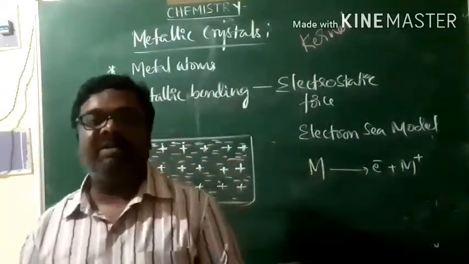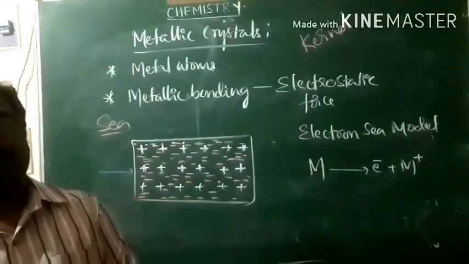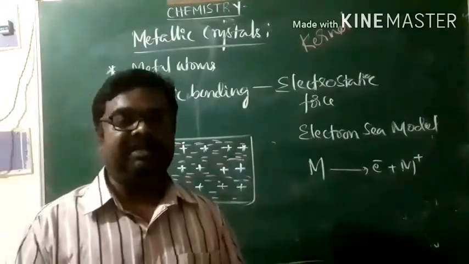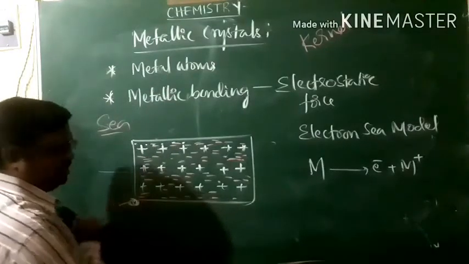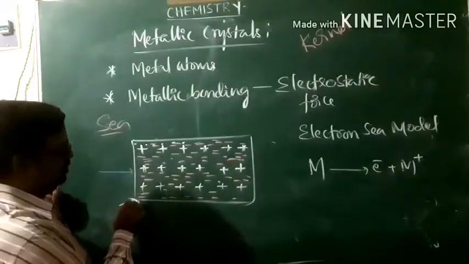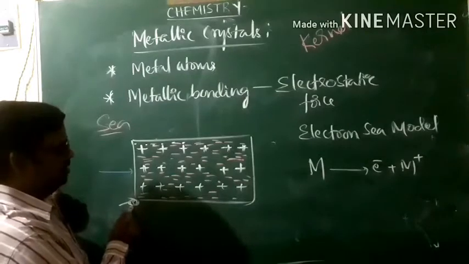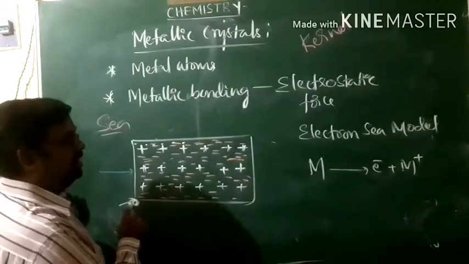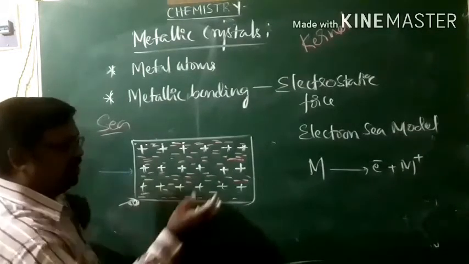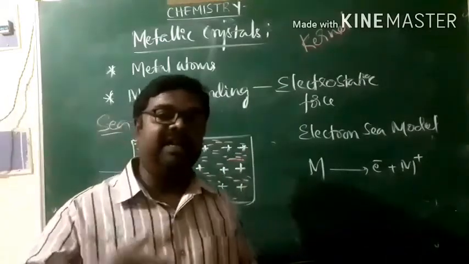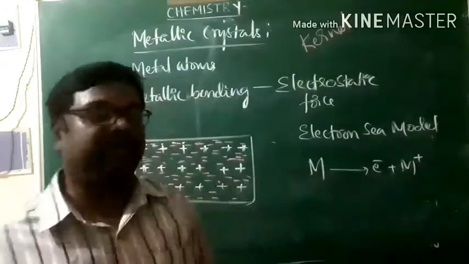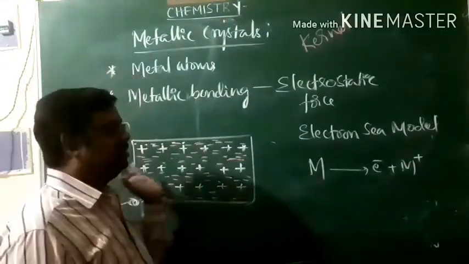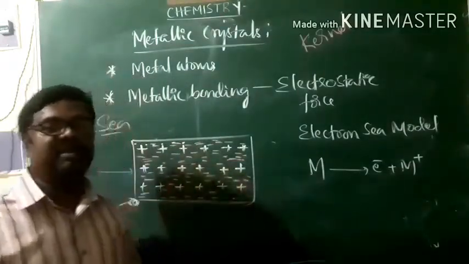Metals are very good conductors of heat. They exhibit the property called thermal conductivity. When metal is heated at one particular part, there is a transformation of thermal energy, and electrons absorb that energy, and the kinetic energy of the electrons increases, and that leads to the transformation of heat energy from one part of the metal to another part. That is what we call thermal conductivity.